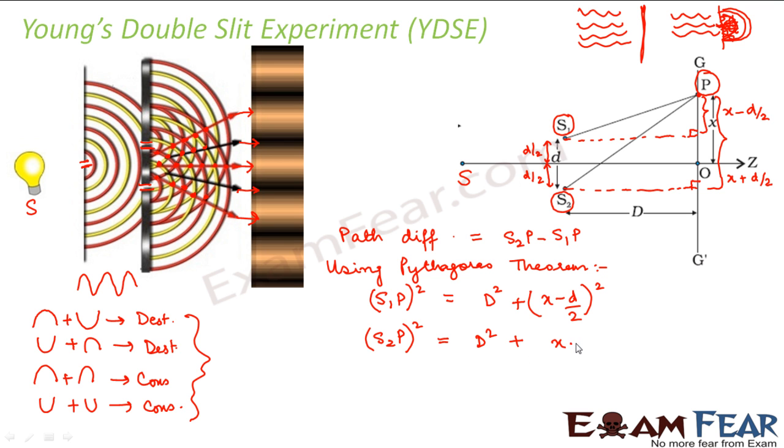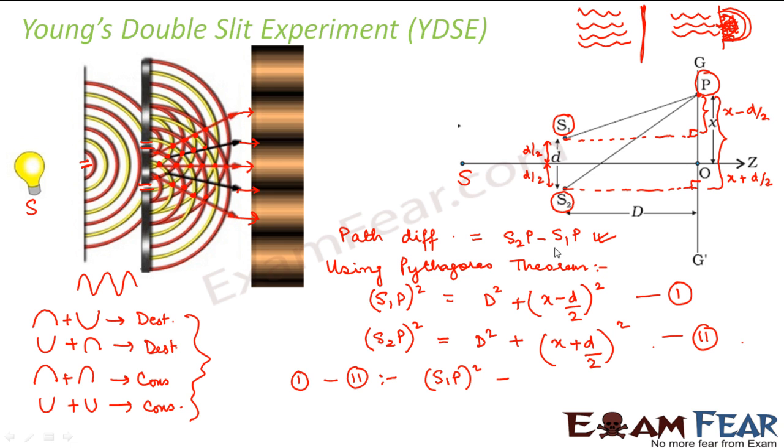Right? So this will be (x + d/2) whole square. Now if we call this equation 1 and this equation 2, we want to find S2p minus S1p. So let us subtract 2 minus 1. So we get S2p whole square minus S1p whole square.